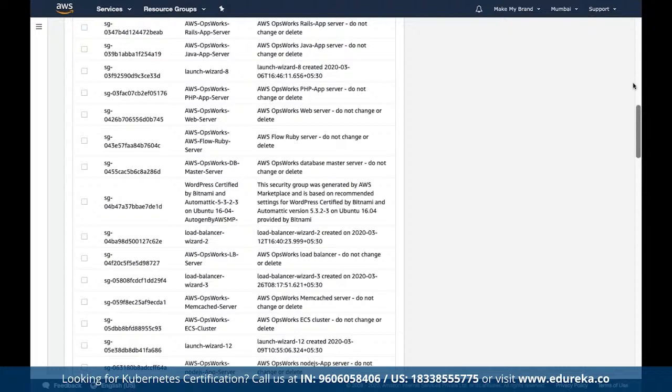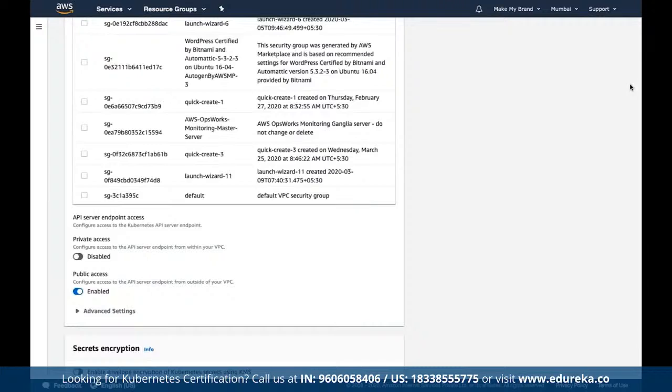Once we have defined this, we have to choose the network group in which we are given access. Then we can define the private access, if we want to keep it private within a VPC. Then we can define public access by enabling it, if we want this to be accessed outside our current VPC, and define the VPC endpoint there. Then we can define the encryption. If we are looking to encrypt this with our own KMS, we can simply do that as well.